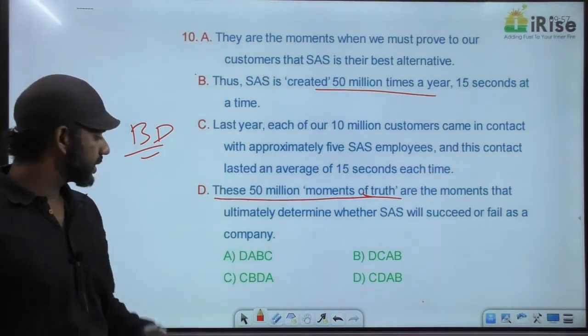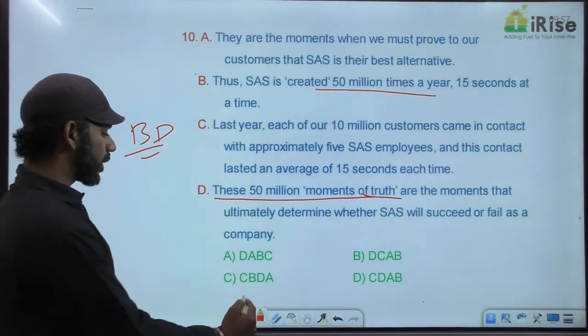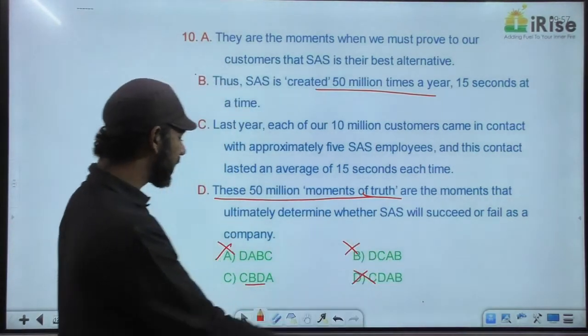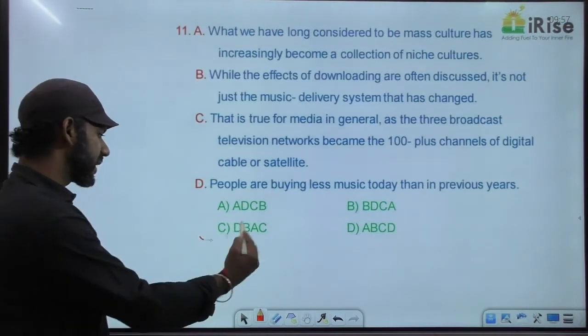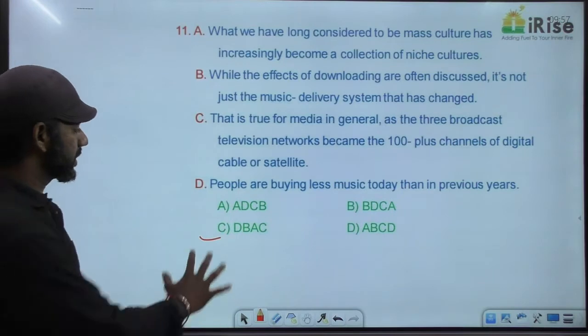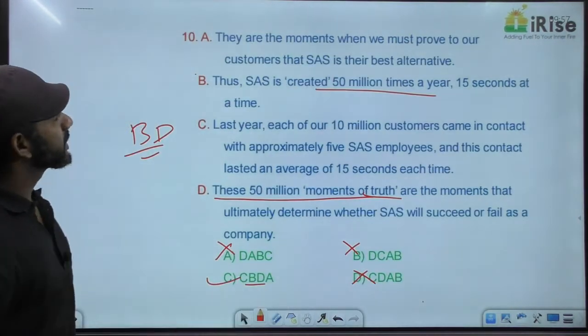Now move on to the options. How many options with BD as mandatory pair? Only one option, option C. So easily A, B and D are eliminated. We got the answer. Now we'll think about some other concepts as well. Yeah, the answer is C. Now we'll think about some other concepts.